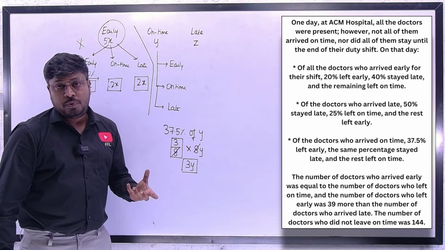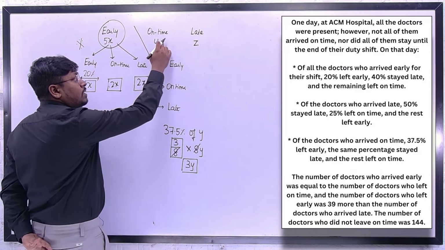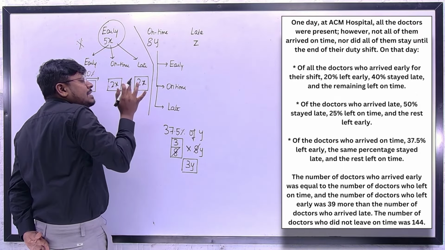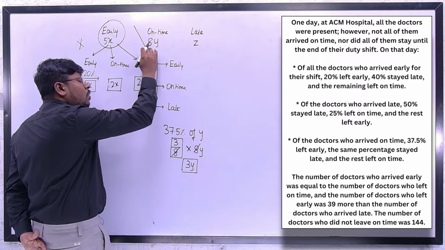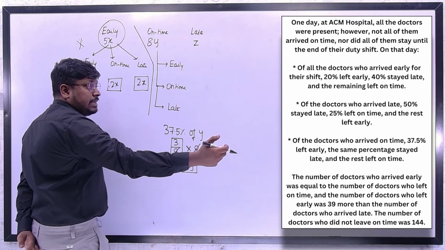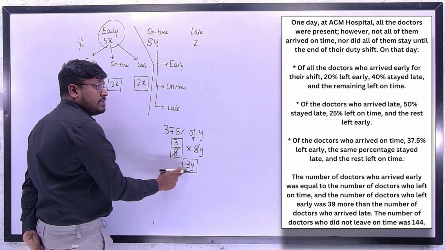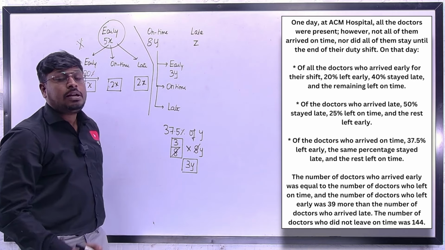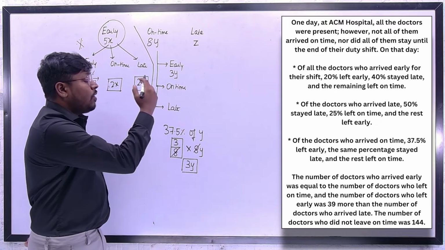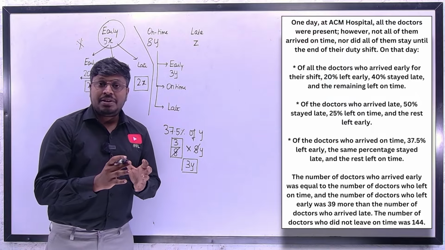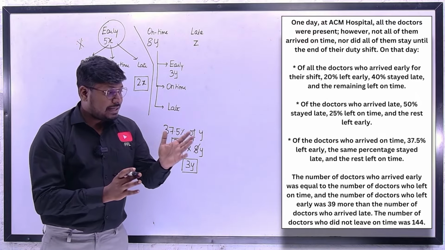So what I am going to do here is, the total number of doctors who arrived on time, let's take this as 8y. Now what the question says, 37.5% left early. 37.5% of 8y is 3y. So 3y is the number of doctors who arrived on time and left early. So this is the way you have to assume the value. What is the next point?